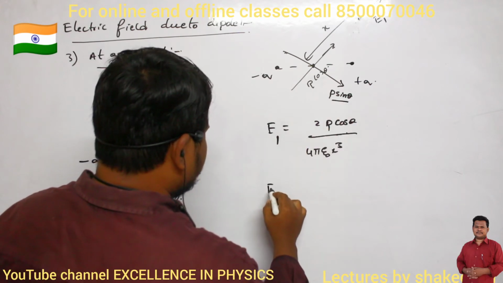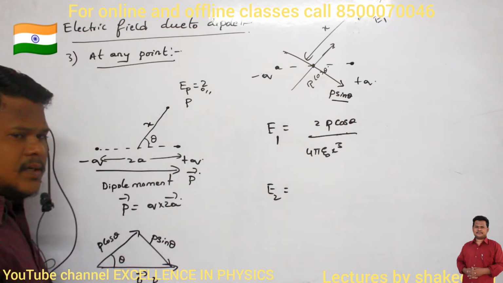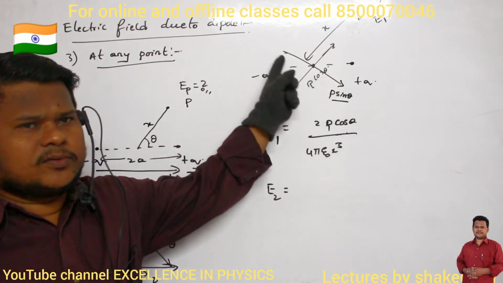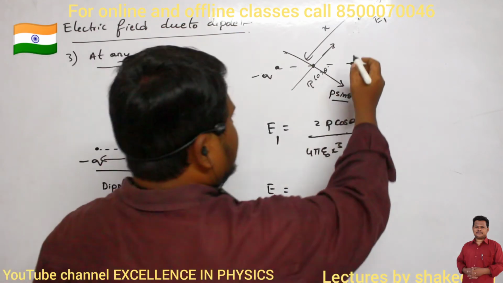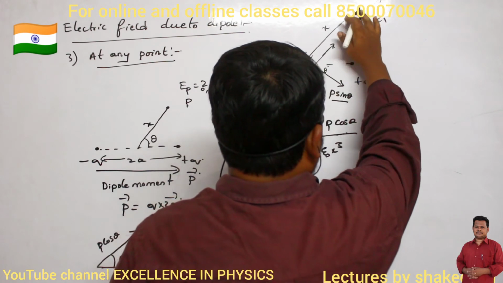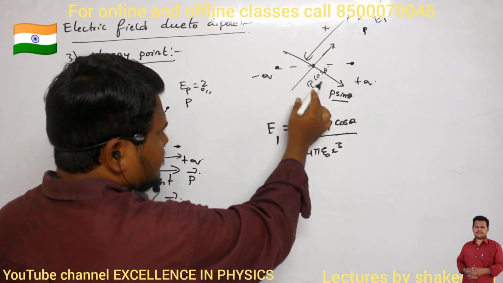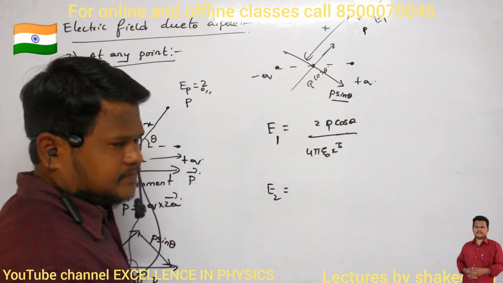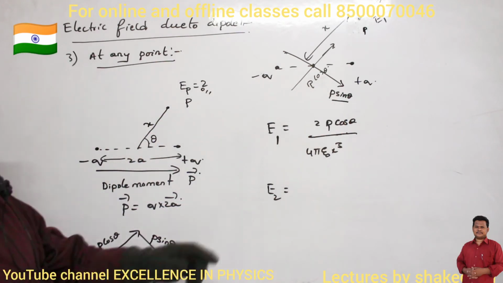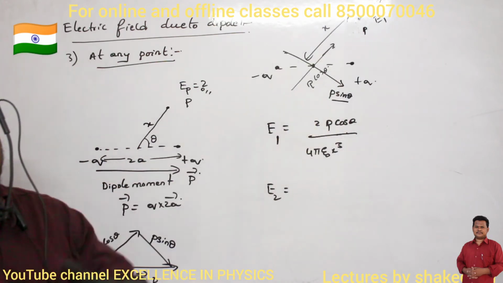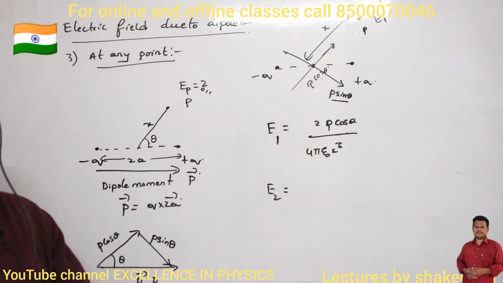Clear? Now can you say what will be the magnitude of electric field because of P sin theta, which is called E2? Can you say? What will be the magnitude of electric field due to P sin theta again at this point P? Again at this point P, what will be the magnitude of electric field due to P sin theta? Okay. Now to P sin theta, point P becomes an axial point or an equatorial point? Point P becomes an equatorial point, no?